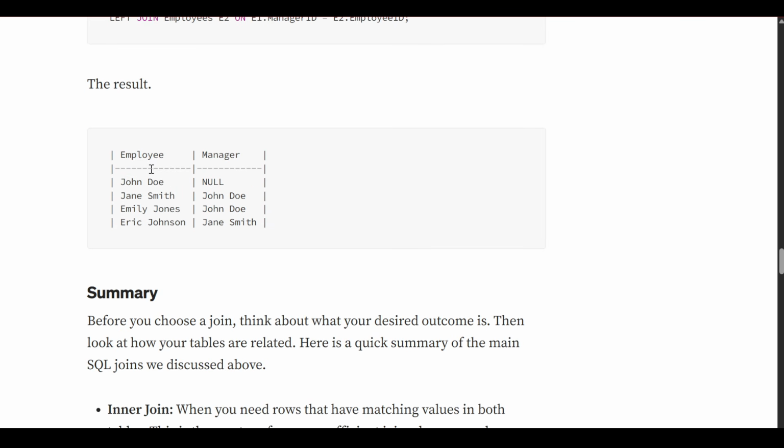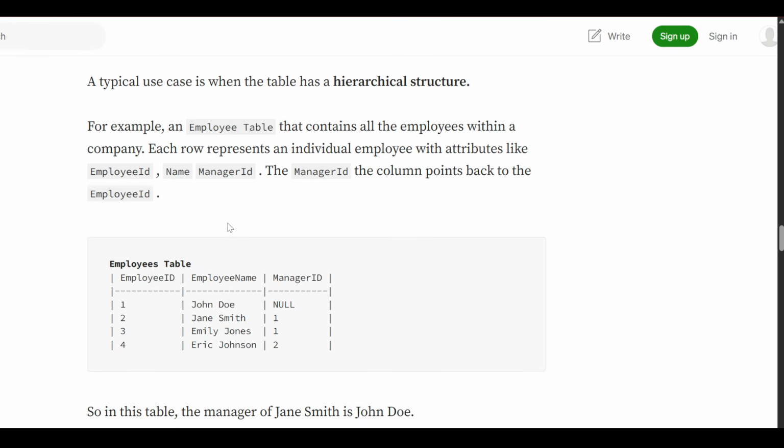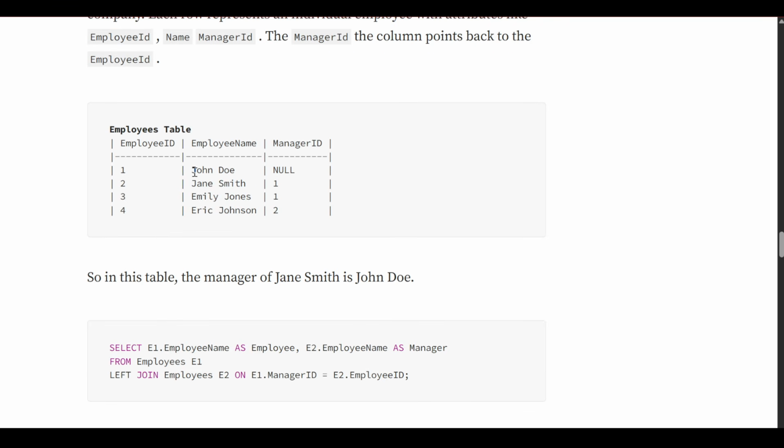So here we can see that John has no manager, but Jane Smith has John Doe as a manager, and Emily Jones has John Doe as manager, and Iraq Johnson has Jane Smith as manager. You can see John Doe has no one as manager, but Jane Smith's manager id is 1, which is the employee id of John Doe.